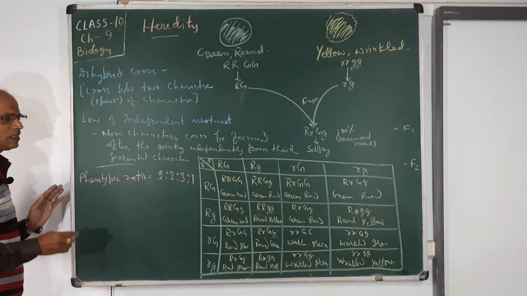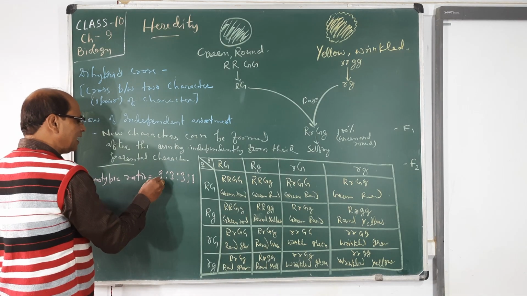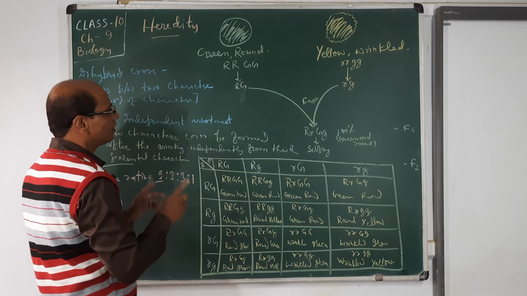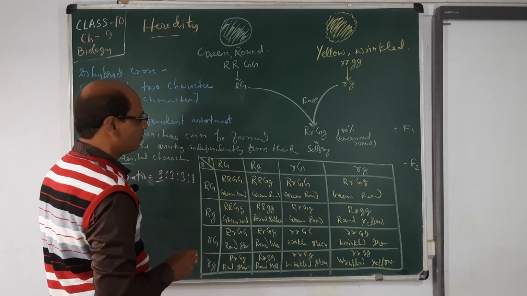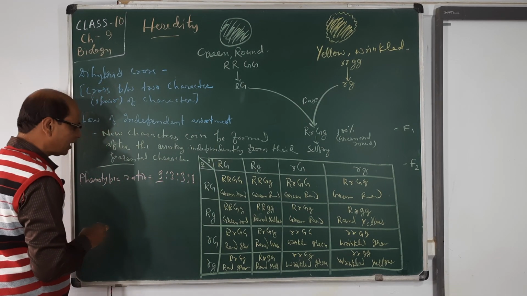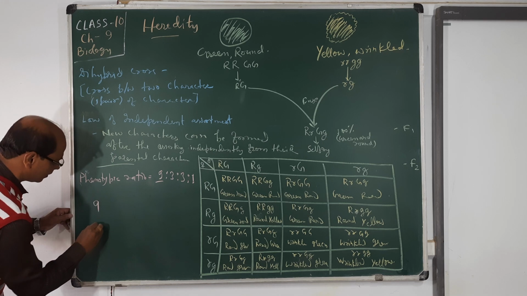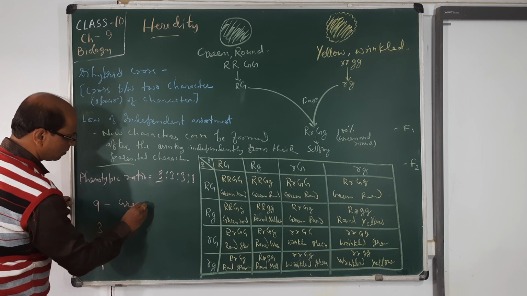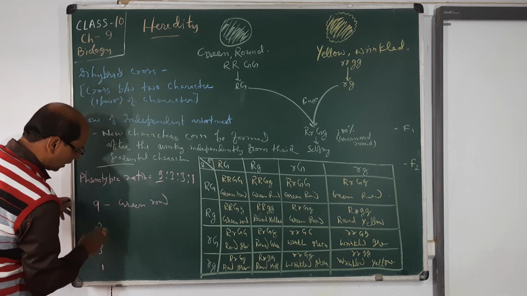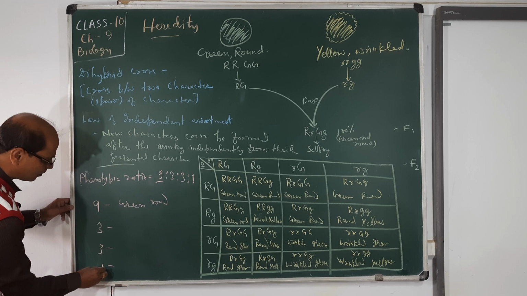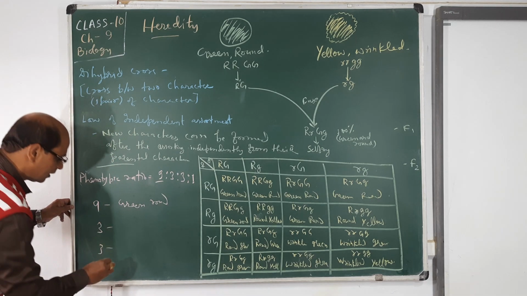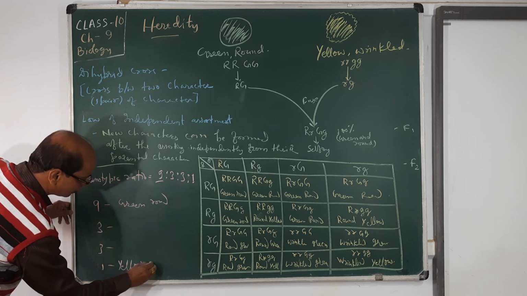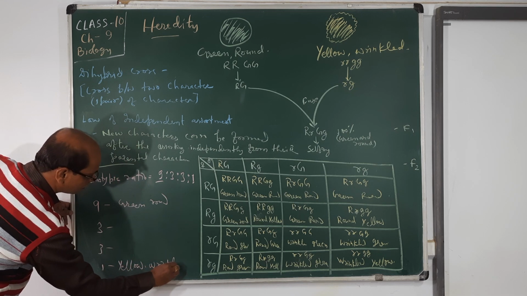If we see the characters, 9 is the green round, and 3 and 3 are not the green round or the yellow wrinkled, they are new types. Okay, the one is yellow wrinkled.